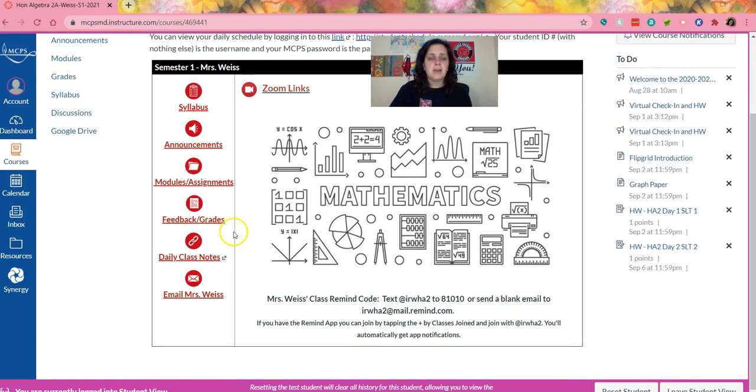And in the center, I want to actually start at the bottom and work my way up. We have this remind code, which is an easy way for me to send the students a quick video for extra help that I find that they all might need, or a quick reminder. And you're welcome to sign up to get those same notifications as well. You can follow the directions there.